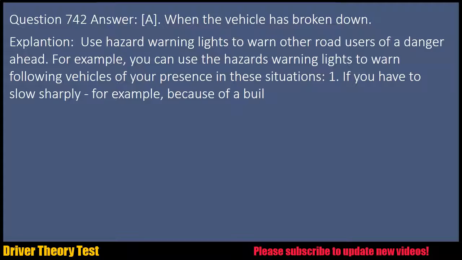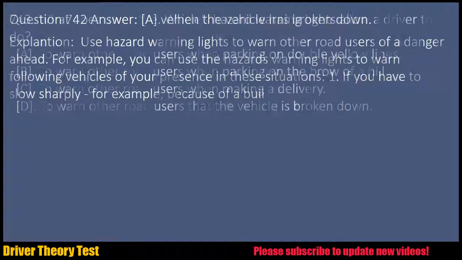Explanation: use hazard warning lights to warn other road users of a danger ahead. For example, you can use the hazard warning lights to warn following vehicles of your presence in these situations. 1. If you have to slow sharply, for example, because of a bull.